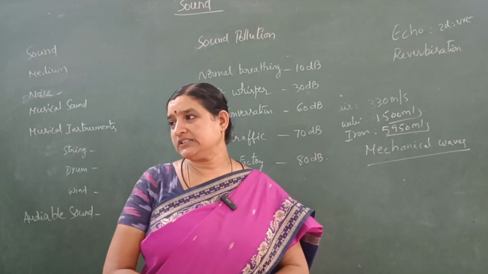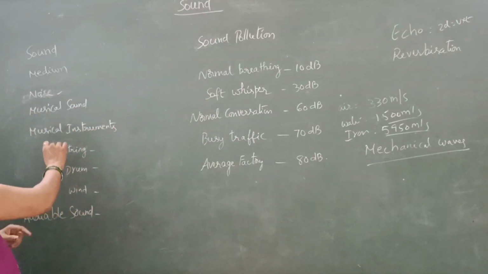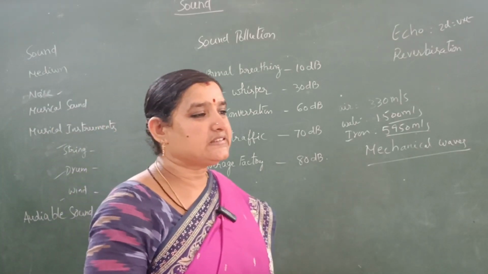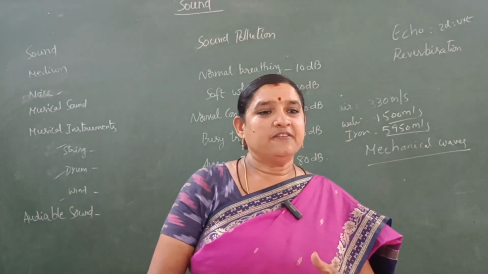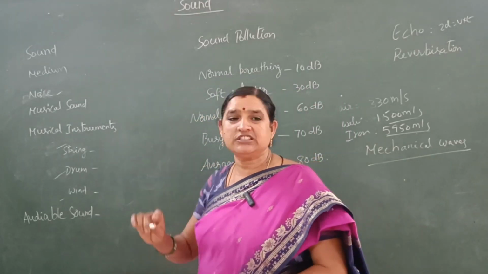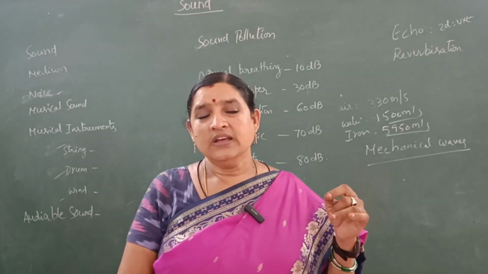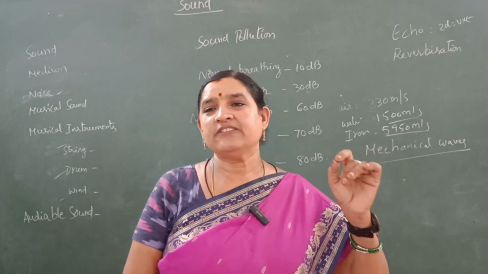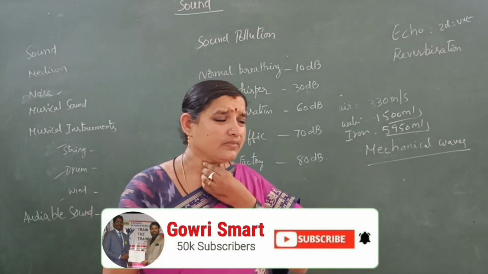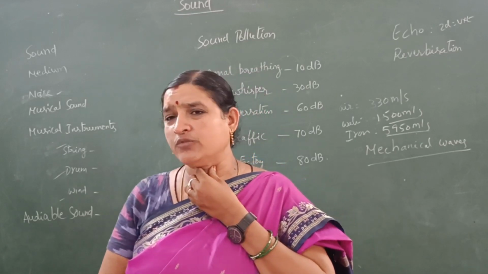The pleasant sound is called musical sound. Here we have three kinds of musical instruments: string instruments, drum instruments and wind instruments, classified based on the part which produces sound. The first one is string instruments, where the vibrating body produces sound. We already know that if there is a sound, there is a vibrating body. Suppose when you are talking, if we touch our vocal cord, you can observe the vibration of your vocal cord.